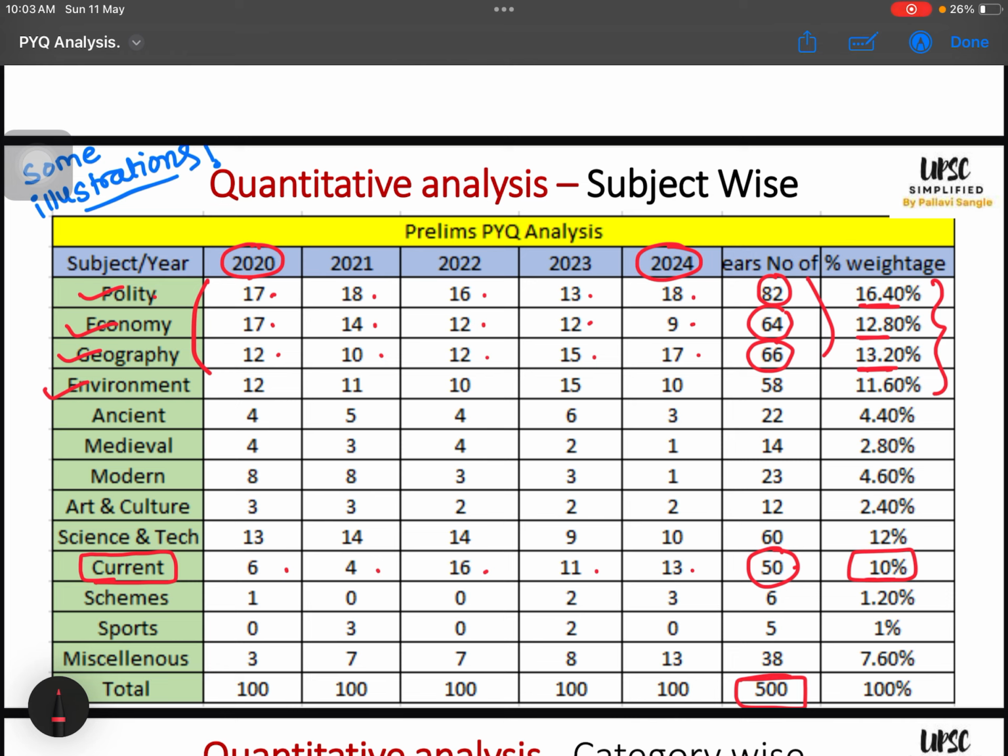But static portion is much higher, and current portion is just 10%, and still we are allocating half of our time to the current affairs, exclusive current affairs, right? So this we can deduct from this analysis. This is my analytical deduction. You can deduct some other aspects also.